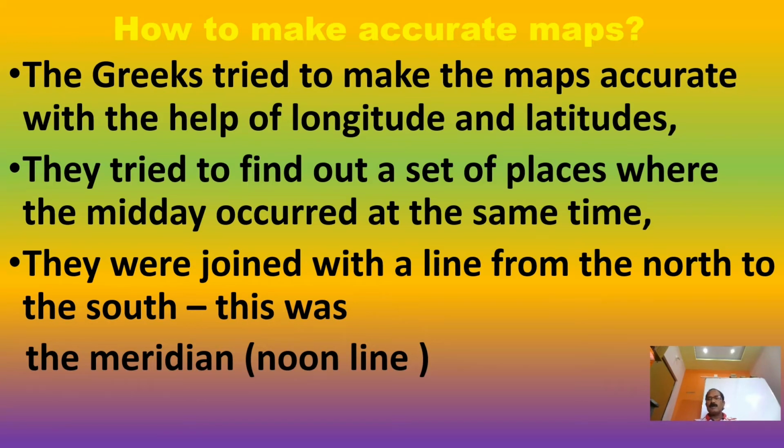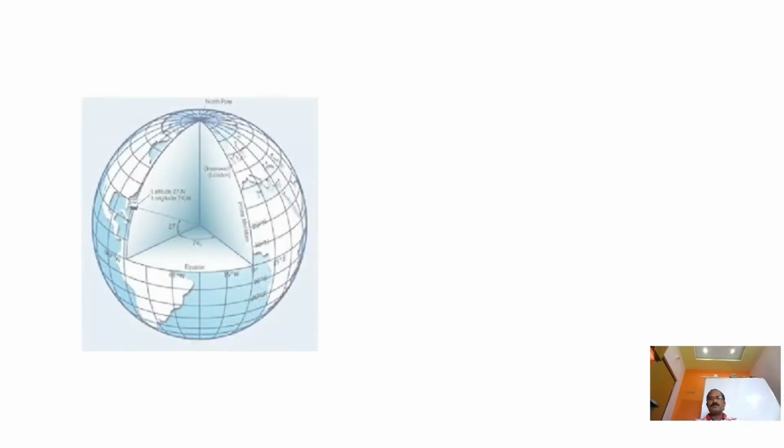So, basing on the noon line, they made maps. This noon line is called longitude. In the higher sections, you will learn in depth about latitudes and longitudes. Then you will find the advantage of longitudes.